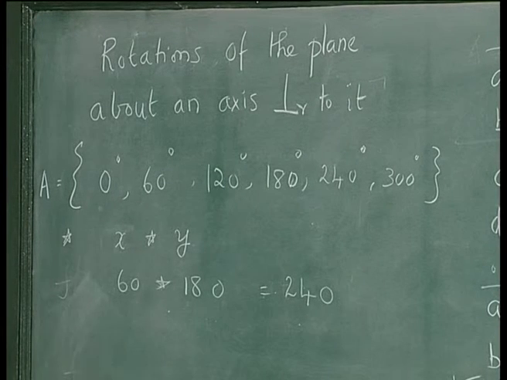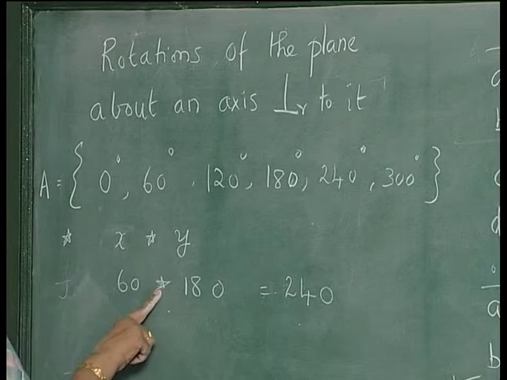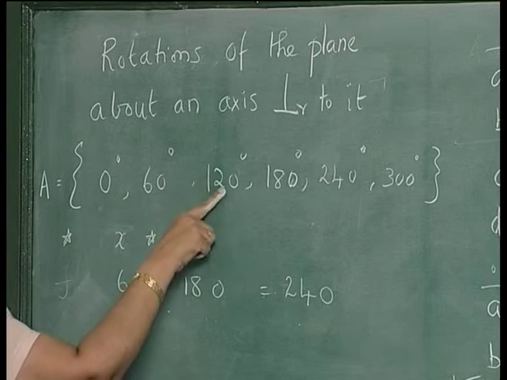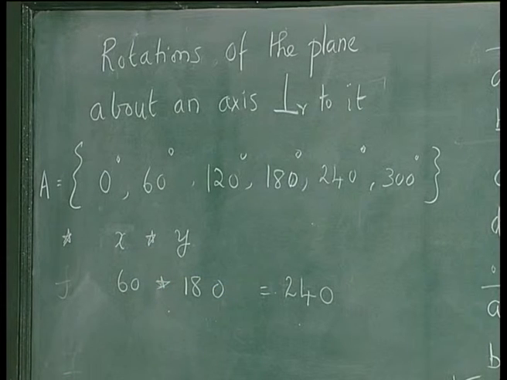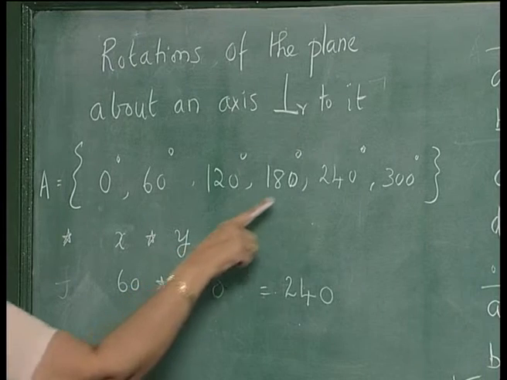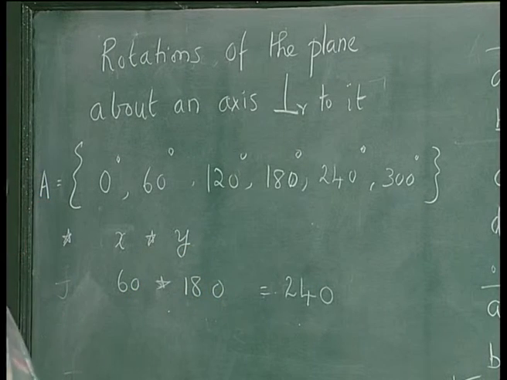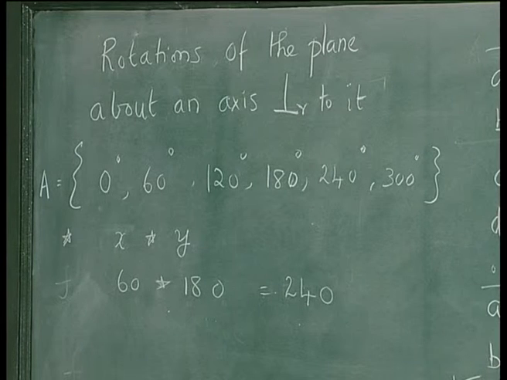Now you can very easily see that star is a closed operation. If you take any angle, rotate through that and take any other angle and rotate through that, the result will be a rotation through an angle. For example, if you take 240 and 300, that would mean 240 plus 300, which is 540. 540 would mean you have to subtract 360 degrees.